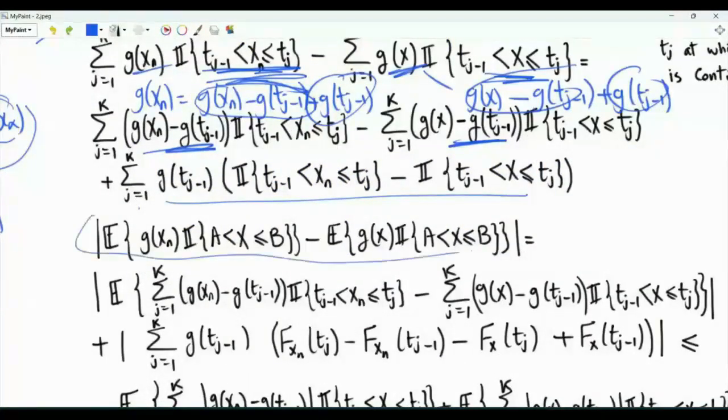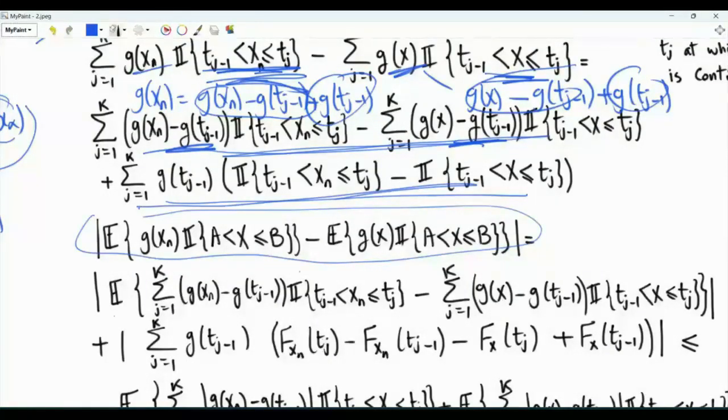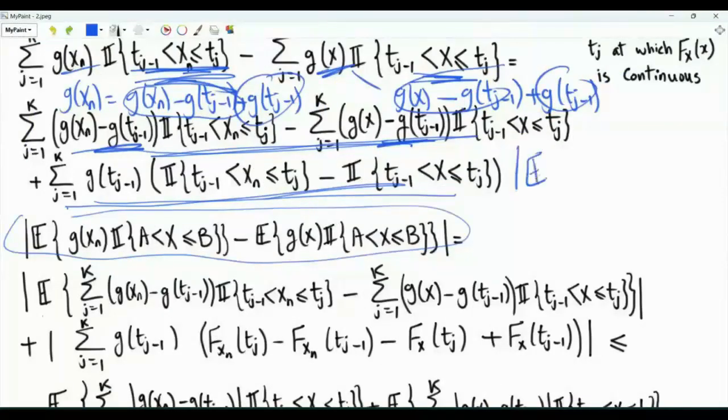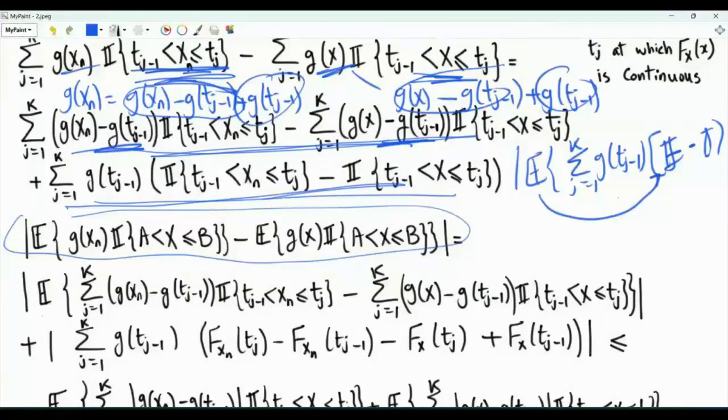By the triangle inequality, we can upper bound this magnitude as the sum of two magnitudes: the magnitude of this difference, and then the magnitude of this quantity here. The second magnitude is the magnitude of the expectation, summation j from 1 to k, g of tj minus 1, and then we have the difference between the two indicators. If we apply expectation to the indicators, what is the expectation of this indicator? That's exactly the probability that this event is true: the probability that xn is strictly greater than tj minus 1 and less than or equal to tj.